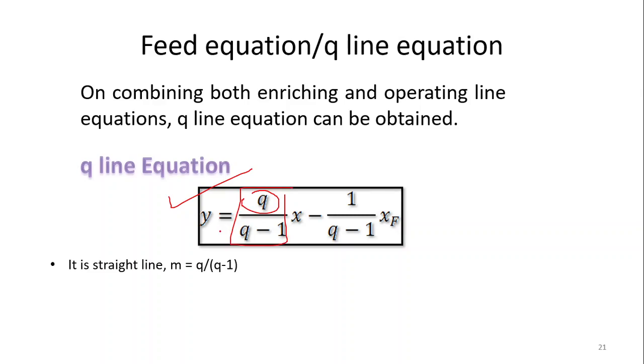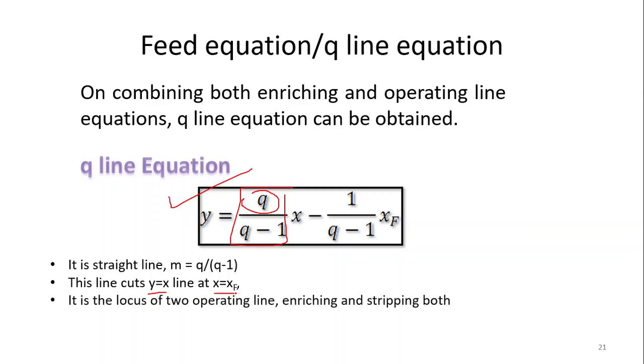So if the slope is constant, it is a straight line, number one, and the slope is q upon q minus 1. Now the second thing: this straight line cuts the y equals x line in the xy diagram at x equals xf. So this is the intersection point. Number 3, it is the locus of the two operating lines, enriching and stripping, both.